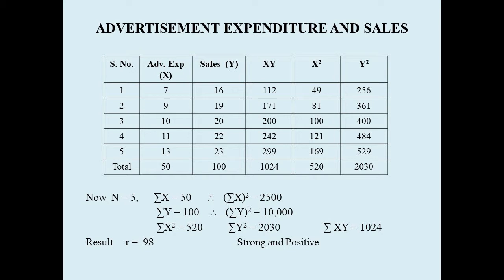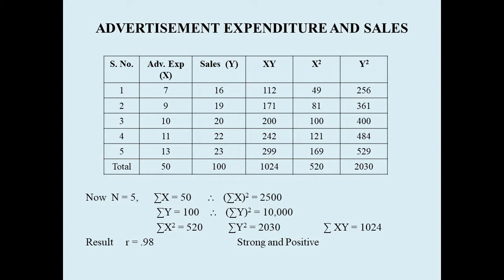So there is a difference between sum of x whole square, where first we sum them up and then square it, whereas sum of x square is first we are squaring and then adding them up. So kindly make a note that sum of x whole square is different from sum of x square. Sum of x whole square means first we sum and then square it, whereas sum of x square means first we square them and then we total them.